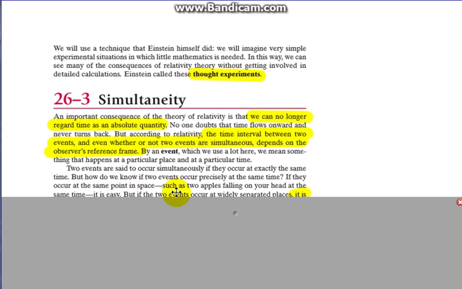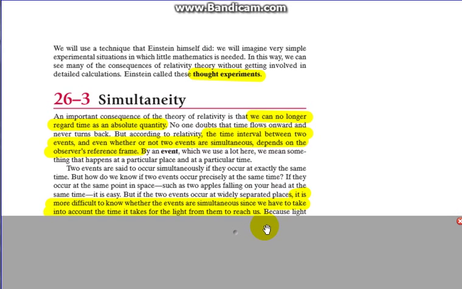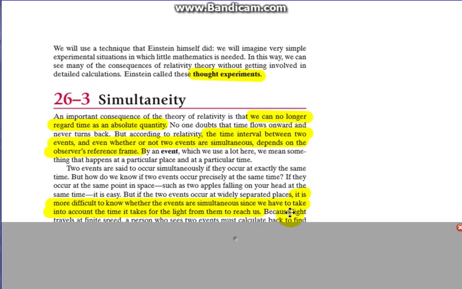But how do you know two events occur precisely at the same time? If they occur at the same point in space, such as two apples falling down on your head at the same time, it's easy. But if the two events occur at widely separated places, it's more difficult to know whether the events are simultaneous, since we have to take into account the time it takes for the light from them to reach us. So for example, if you see a distant star explode in the night sky, of course that light has reached your eye at Earth, but it may have taken years to reach your eye. So that star may have actually exploded years ago.